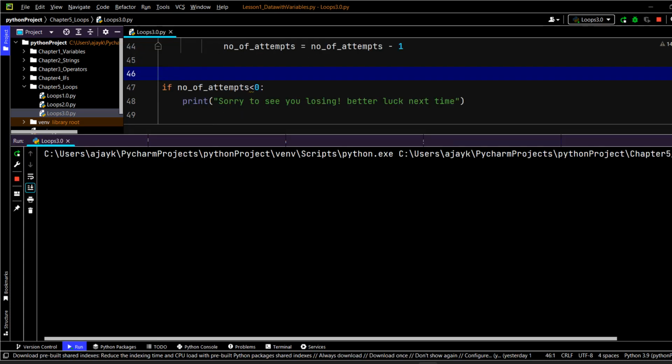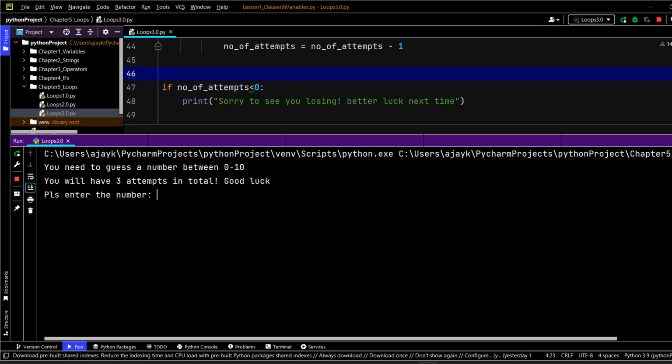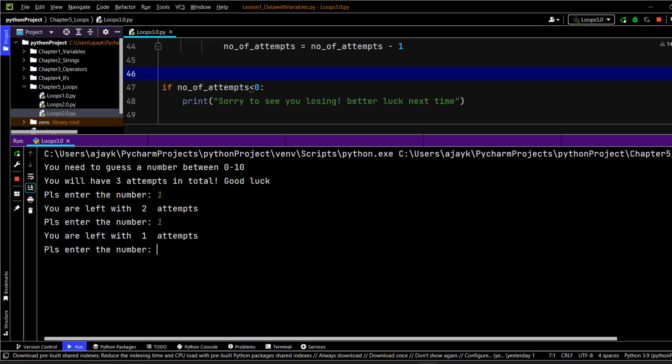So let's run the code. I'm going to write a 1, first attempt again, and then the last one. Wow, beautiful. See that, guys? Yes, bingo. That's it, right?